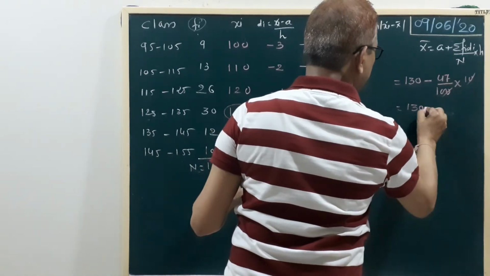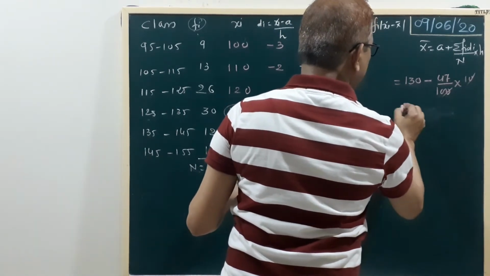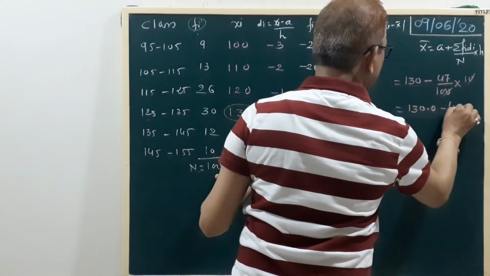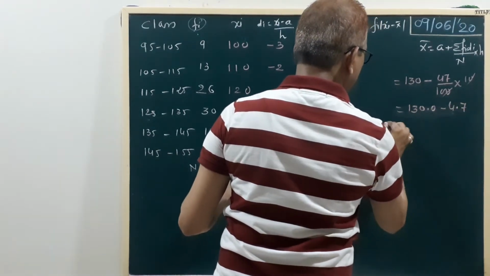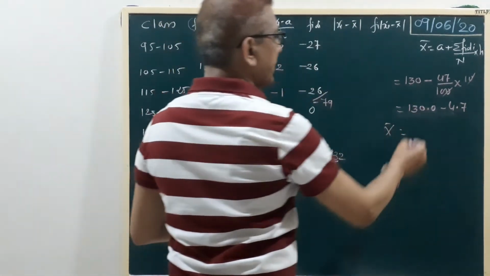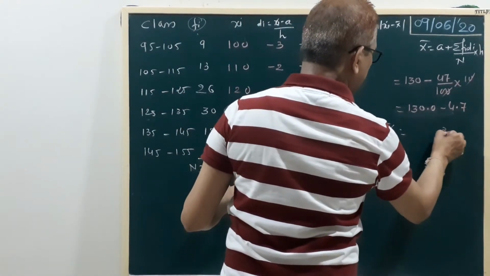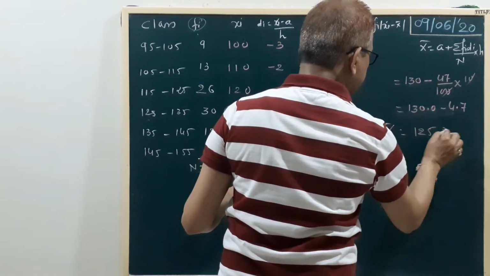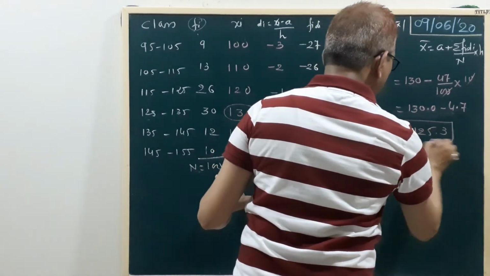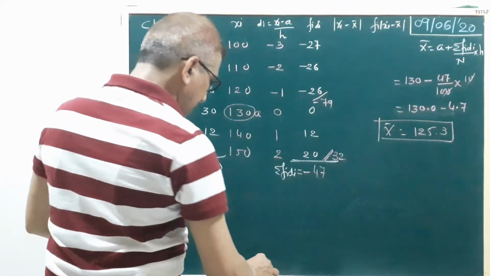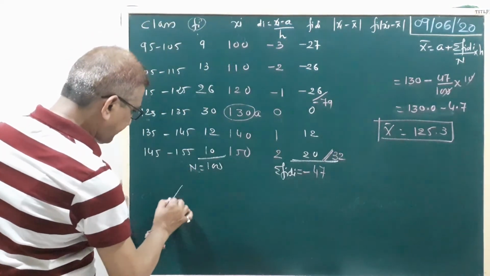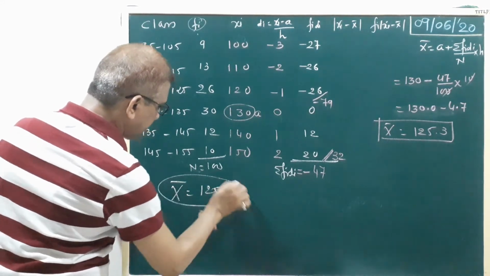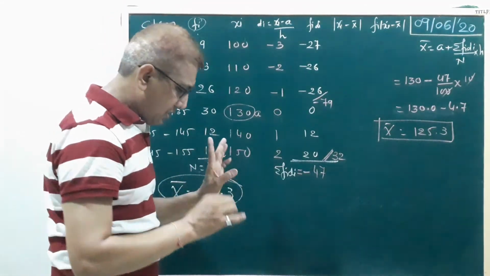Again 130.0 minus 4.7. So our mean equal to 10 minus 7, 3, 9 minus 4, 5 and 12 as it is. This is your mean 125.3. Here we write the answer: x bar equal to 125.3. Was that clear? Okay.